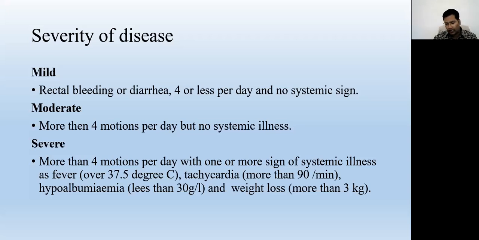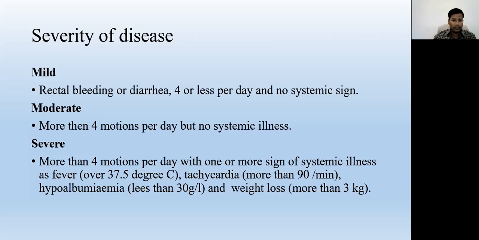If the diarrhea has a frequency of more than 4 per day but no sustained illness, then it is a moderate condition.